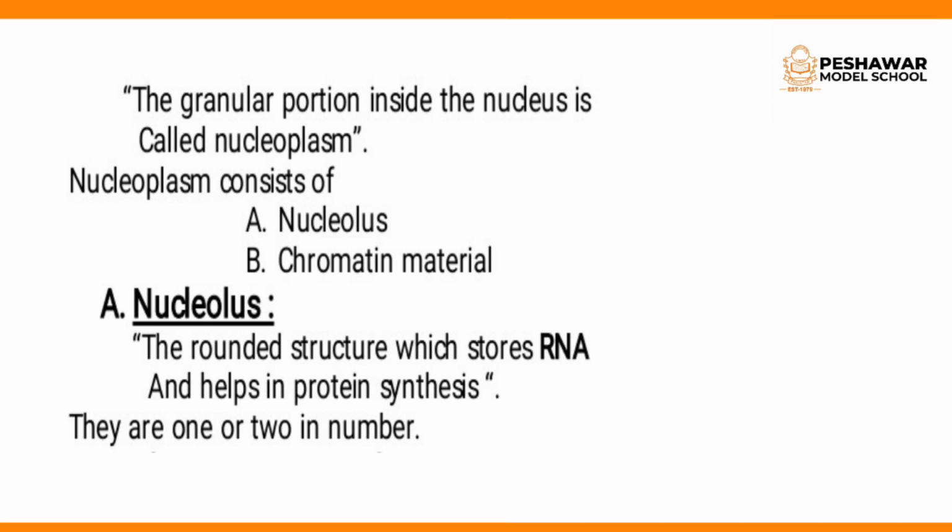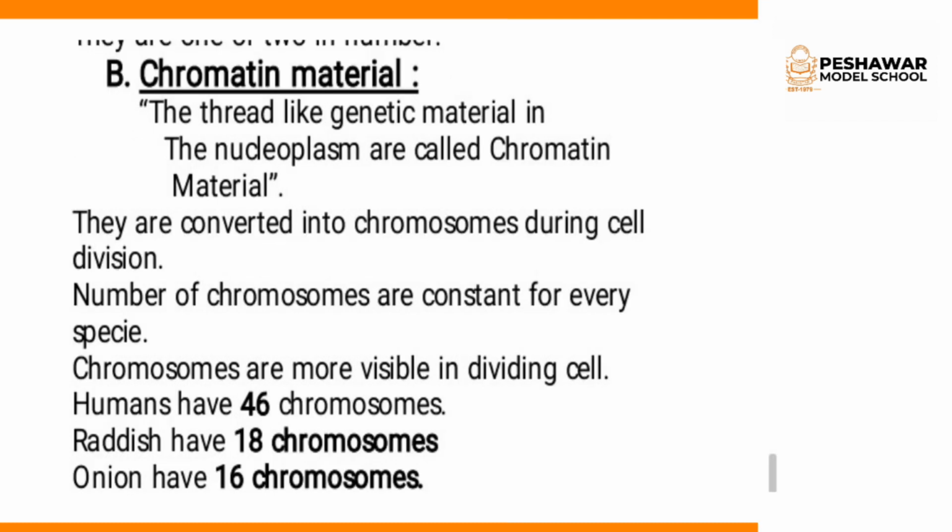Clear? Nucleoli are round, small structures present inside the nucleus, and the function of the nucleolus is that it stores RNA and helps in protein synthesis. They are one or two in number. The nucleolus may be one or two in number. Clear? Now, what is the chromatin material?